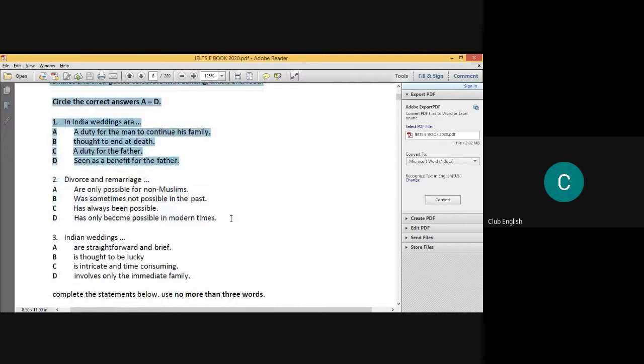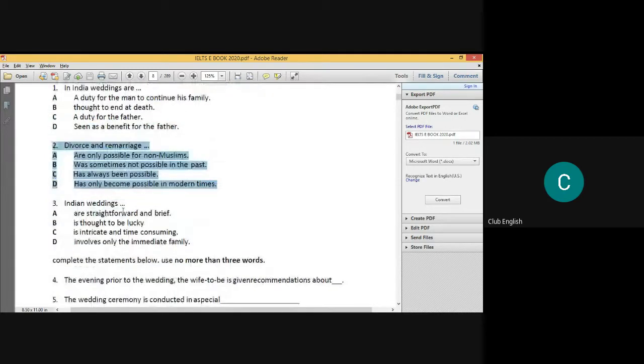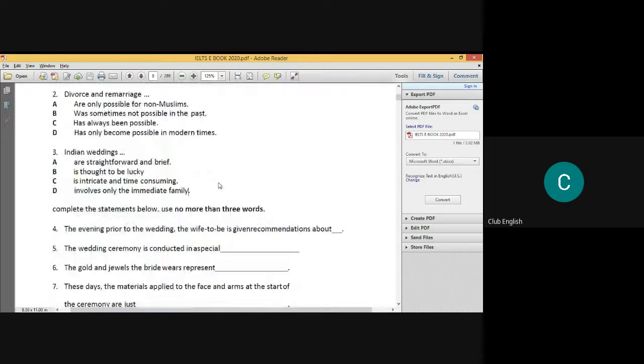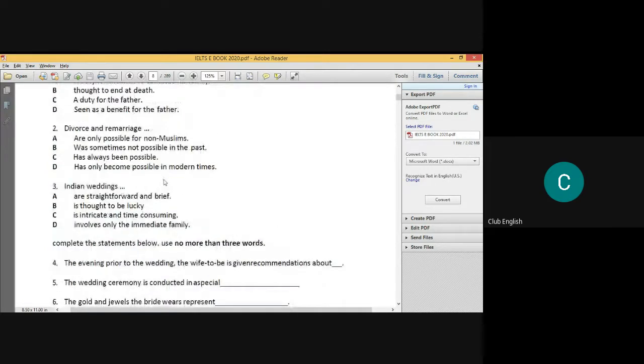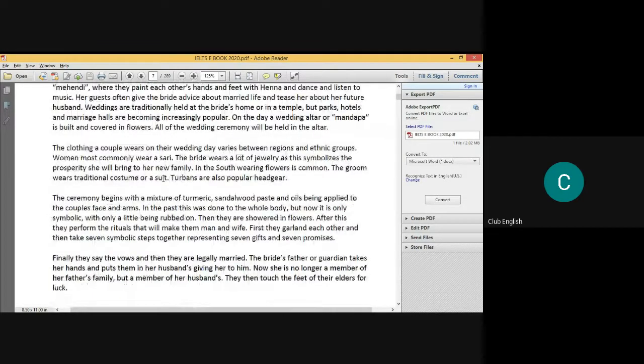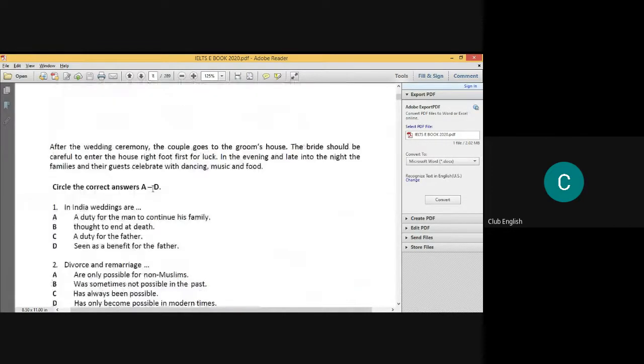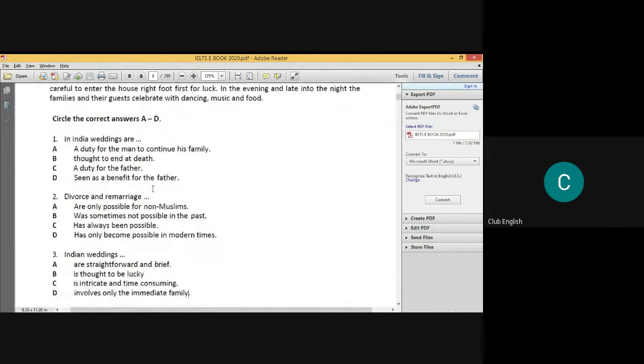Now, the next is divorce and remarriage. I'm not going to explain this to you; you can do it at home and understand how this is done. But you need to understand and decipher the exact meaning of a particular line, then only will you arrive at the right conclusion. You don't have to use common sense beyond the context of the paragraph, but you have to retain your common sense within the text. Do not talk about the general truth or what happened in the real world. That is not going to help you.